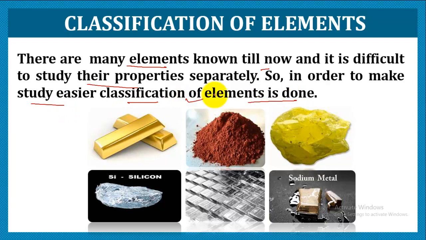So why is classification needed? Just to make the study easier. It resolves a big confusion, or you can say it helps us in knowing the different elements in a proper manner. As you can see, there are so many elements. For example, in this picture, we have gold, copper, sulfur, sodium, silver, silicon, and likewise so many elements, and the discovery of many elements is still in the pipeline.